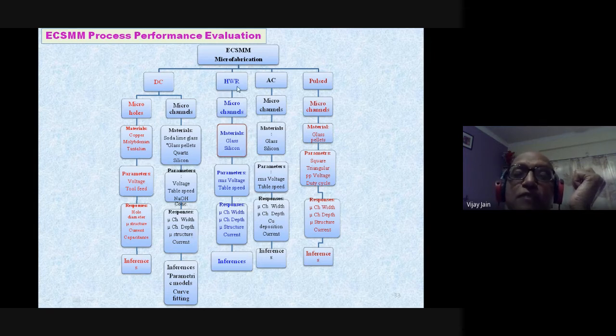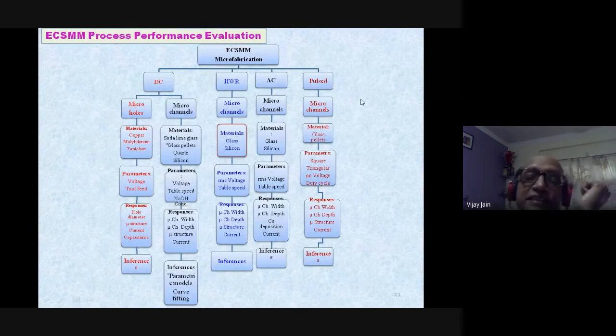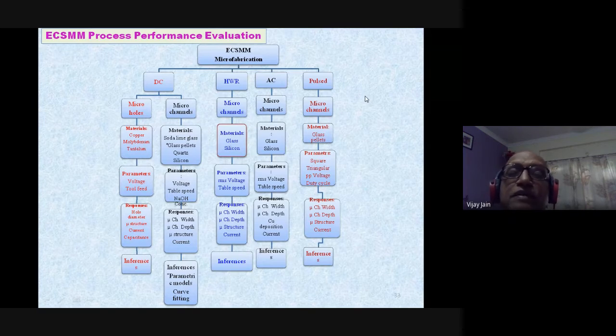Then they have used half wave rectified current. A similar kind of study has been conducted with half wave, alternating current, and pulsed current. And they have produced very interesting results. And they have made the conclusion on which type of pulsed voltage you should use for accurate and economic production.